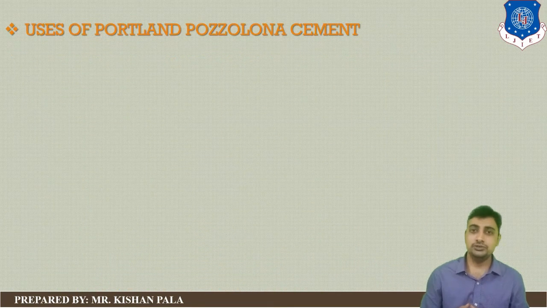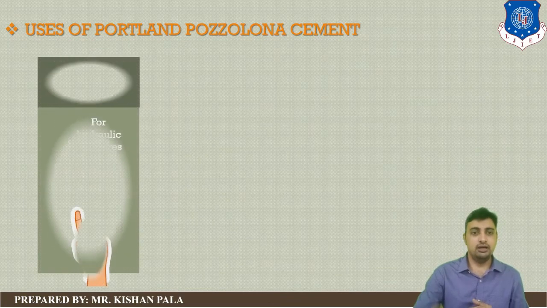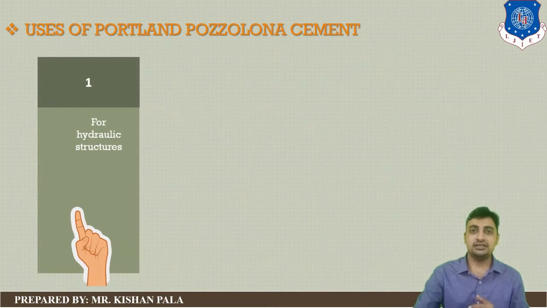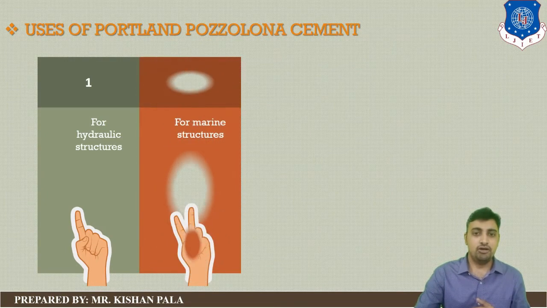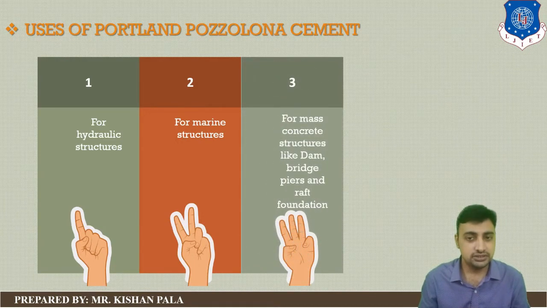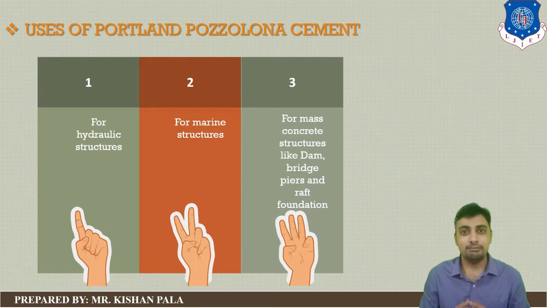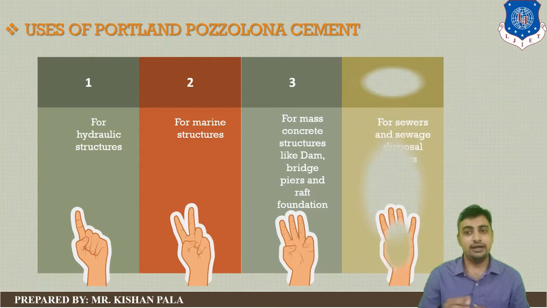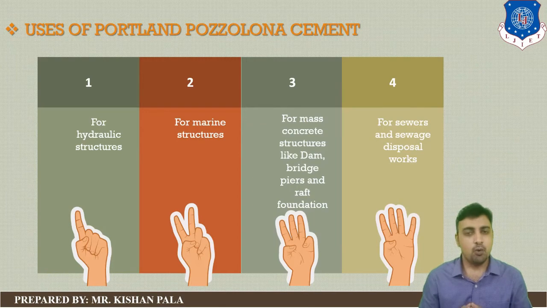If we talk about the uses of pozzolana cement, first one is for hydraulic structures. Second, you can use PPC in marine structures. Third one is you can use it for mass construction work like dams, bridges, piers and raft foundations, because this type of cement produces low heat of hydration due to the usage of pozzolanic material. And fourth one is you can also use it in sewers and sewage disposal works.